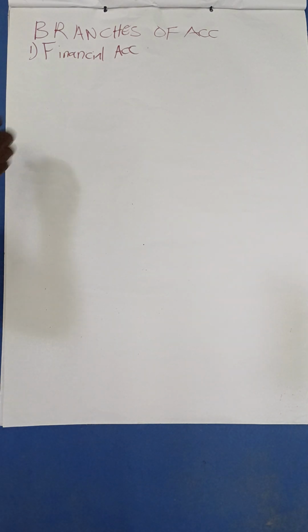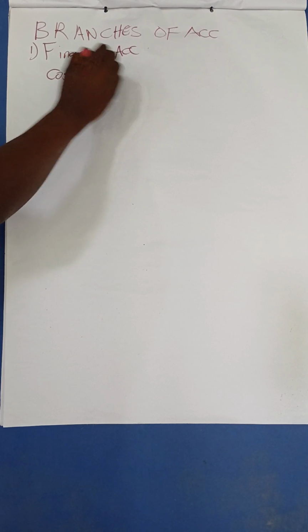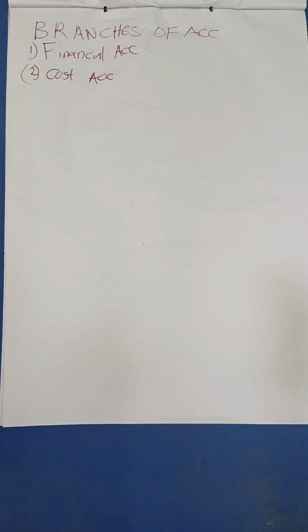Then we have cost accounting. Here you'll be able to do what? We are going to categorize all costs that you'll be incurring in the business. Anything to do with cost, maybe the costs that have been incurred on the goods produced or service provided. We are going to discuss it under cost accounting as a different unit.